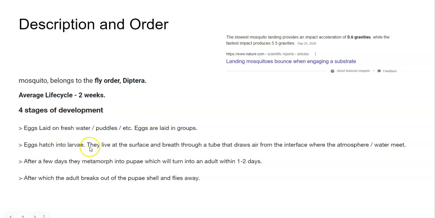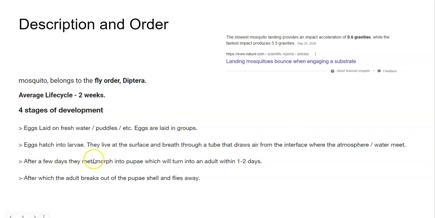In this stage, they live at the surface and breathe through a tube that draws air from the interface where the atmosphere and the water meet. So that's how they get their oxygen. They have a little tube that they breathe out of, and they hang out at the surface and draw the air from the atmosphere.